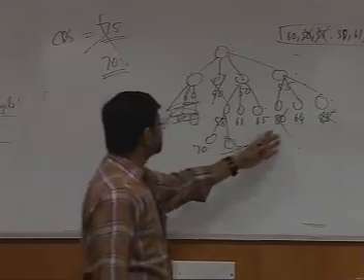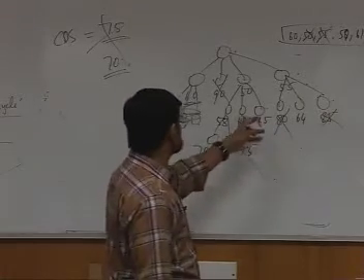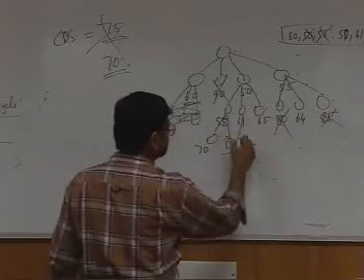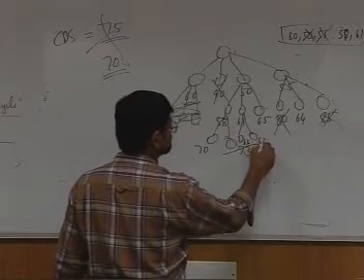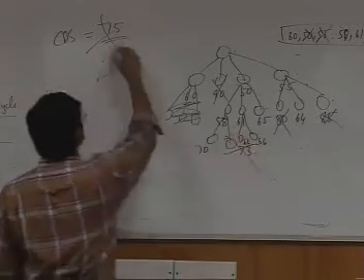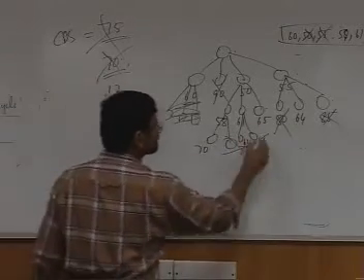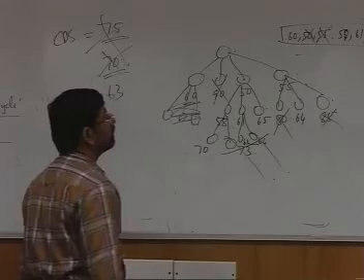And among the remaining, which one would I expand? 61 I will expand. Suppose while expanding 61 I found 63 and 66. So 63 is now my current best solution, and 66 will be avoided.